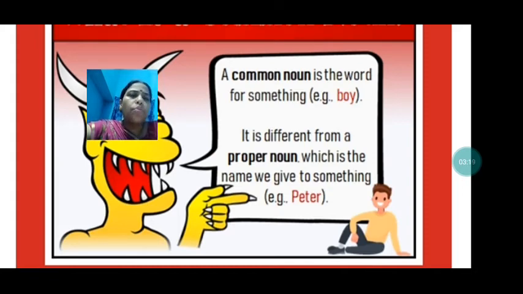But among those boys, if I call the name of the child and say Anil, you come here, then that person has been given a proper name by his parents. He has been given a proper name, and that is Anil. So here you will understand about to whom I am talking, that particular person. So that becomes the proper noun, and the whole group of children over there have been called the boys.